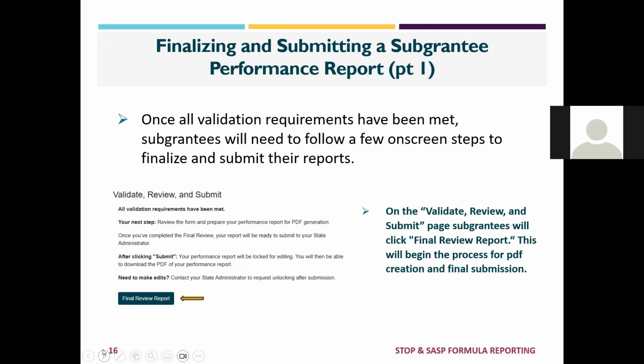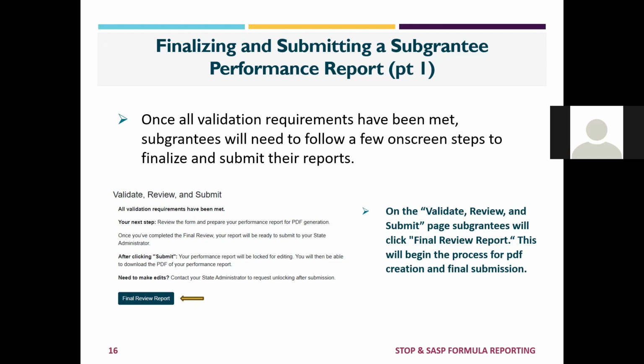So to finalize and submit a report from a subgrantee, or another way to say that would have been, subgrantees need to do this finalizing process in order to submit their reports to state administrators. The very final page of the report now will say validate, review, and submit. Assuming all validation requirements are met, this is the screen that they would end up seeing. So the next step would be for them to click on the final review report button.